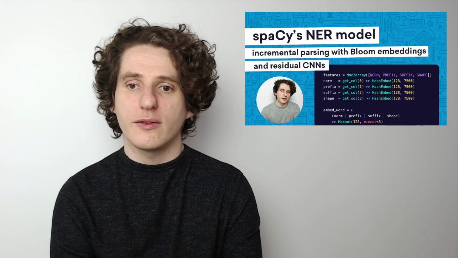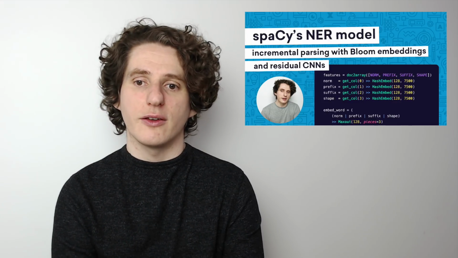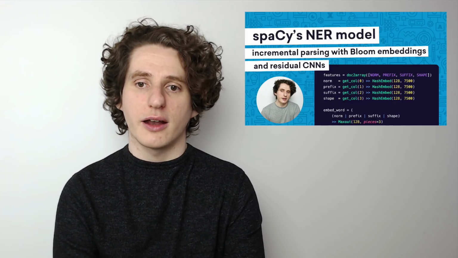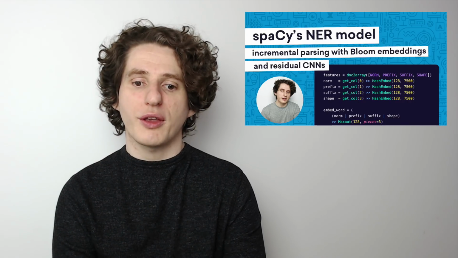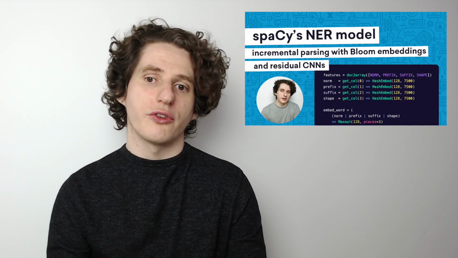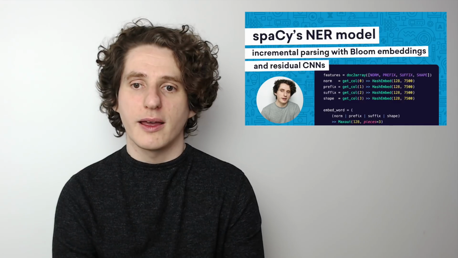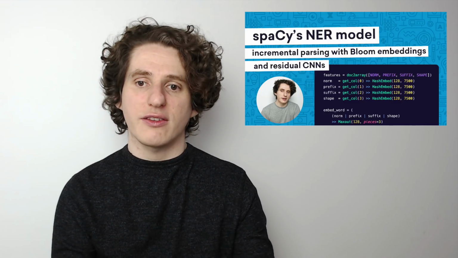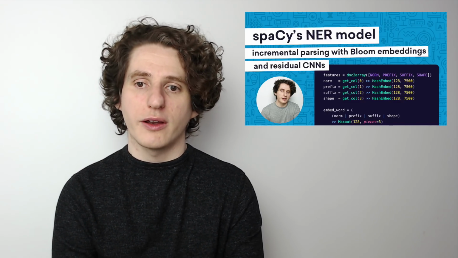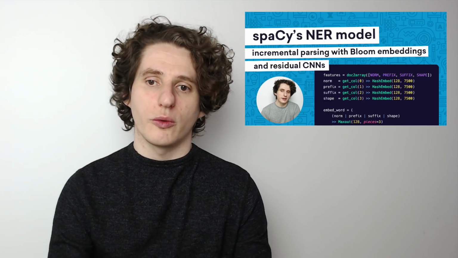So we get the best scoring analysis that doesn't have any mistakes according to the annotations that you make. And then we use that best scoring analysis as the gold standard. So we update the model so that parses which are in that set of best scoring analyses are produced more frequently or with higher scores.